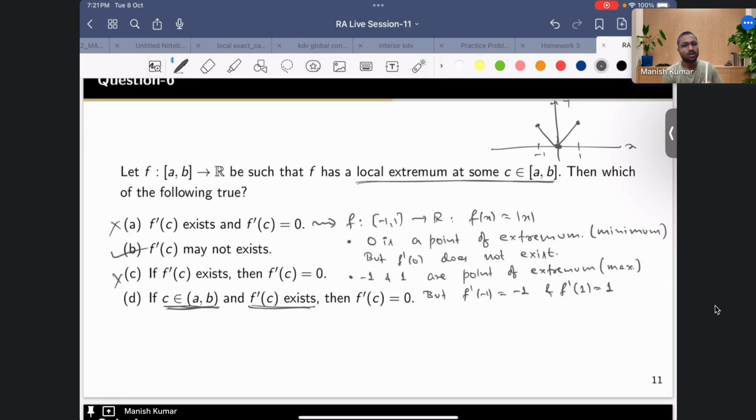Clearly the counter example I gave is not holding, correct? Because 0 is the interior point, 0 belongs to (-1, 1), but f prime of 0 does not exist. So this example is not correct, right? So what do you think? Is it true or false?